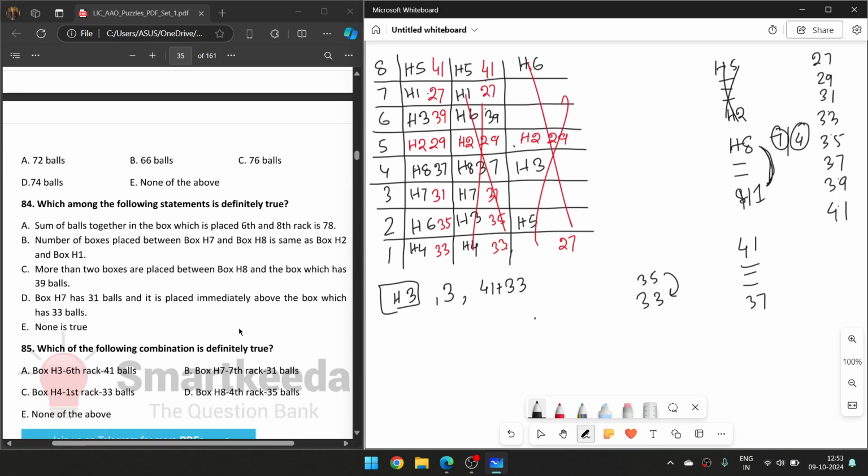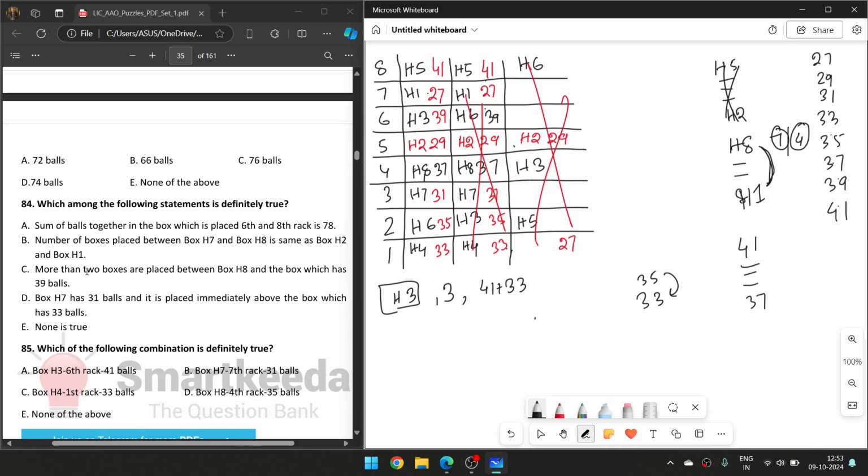Which of the following is definitely true? The sum of the balls together in the sixth and eighth rack is 78. Sixth and eighth rack is 78. No, this is not possible. Then the number of boxes placed between H7 and H8 is the same as between H2 and H8. H7 and H8 are consecutive, so H2 and H1 must be consecutive, but this is not true.